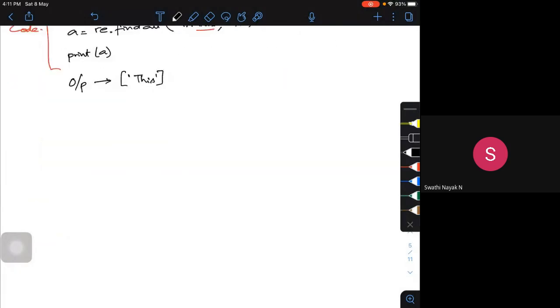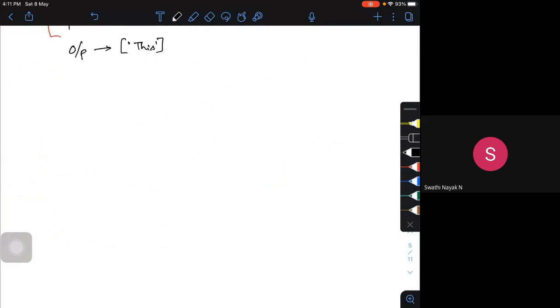This slash A is not the only special sequence. We have n number of special sequences, maybe around 15 to 20. Let's look at one more special sequence, that is slash small b.